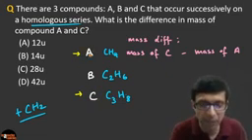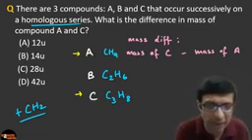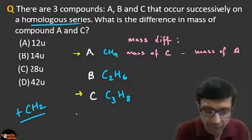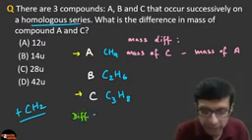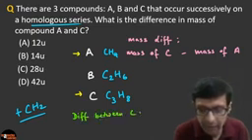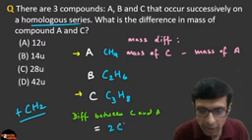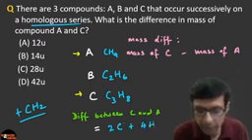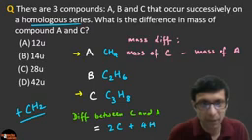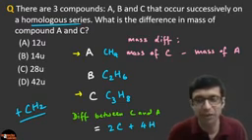If you look at this example, clearly guys, you can see the difference between C and A, what is it? Clearly you can see the difference between C and A is 2 carbons, right? And 4 hydrogens, right? There are 2 carbons and 4 hydrogens.